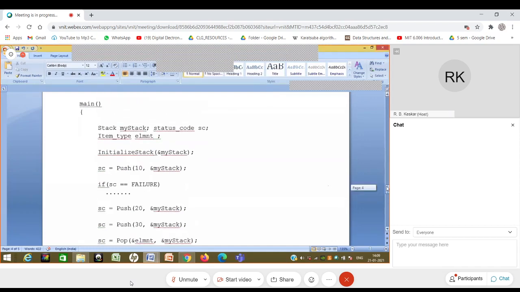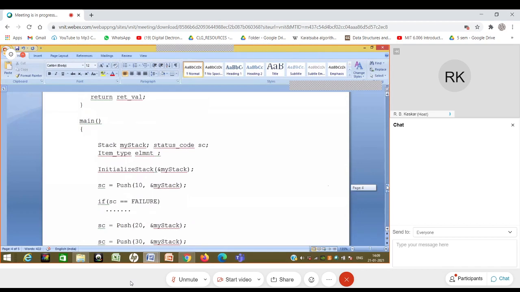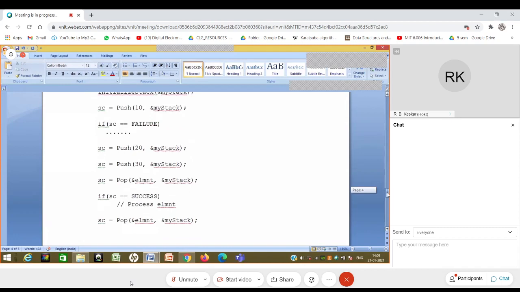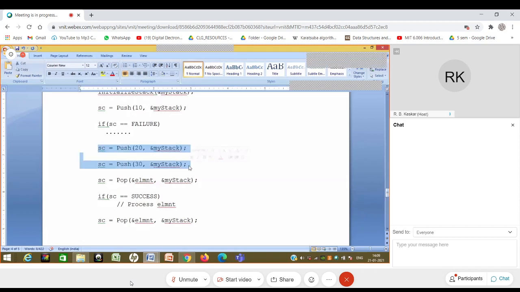So this was the code that we have, where we are first initializing the stack, then we are pushing a few values and popping a few values. And of course, we can mix up these things. I mean, we need not do all pushes together and all pops together. Perhaps we can mix the stuff. We can just put some other push somewhere over here, and likewise.